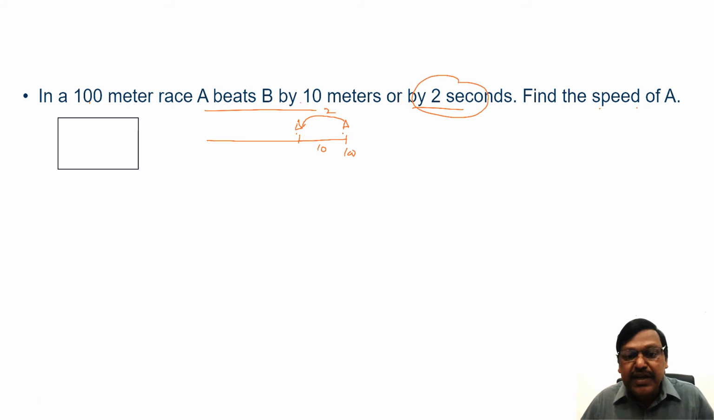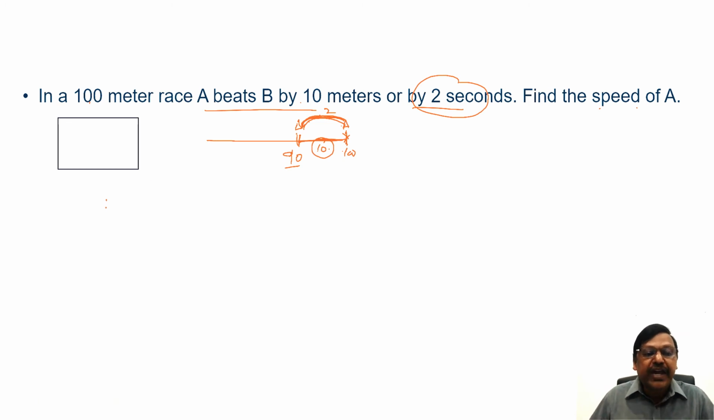Now when A completed the race of 100, B was 10 meters behind A, at 90. Now in the next 2 seconds B completed means B has traveled this 10 meters distance in these 2 seconds. When A was at 100, B was at 90, next 2 seconds he is completing means in 2 seconds he covered this 10 meters. So B covers a distance of 10 meters in 2 seconds. I can find the speed of B now, 10 by 2, 5 meters per second.